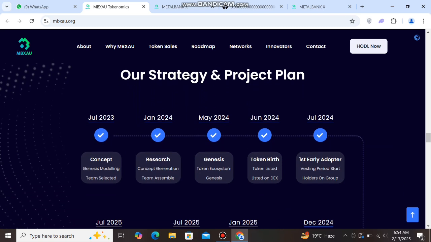July 2023, concept genesis modeling team selected. January 2024, research concept generation team assembled. May 2024, genesis token ecosystem genesis. June 2024, token birth, token listed on DX. July 2024, first early adopter, vesting period start, holders on group.